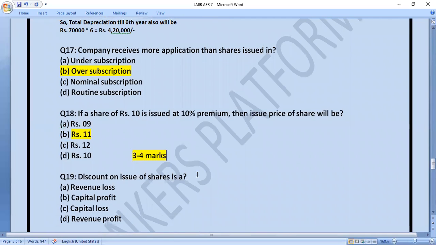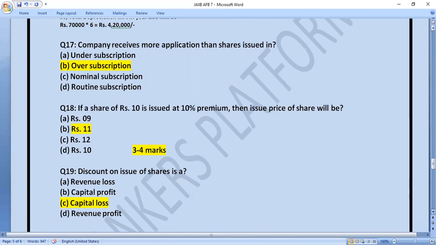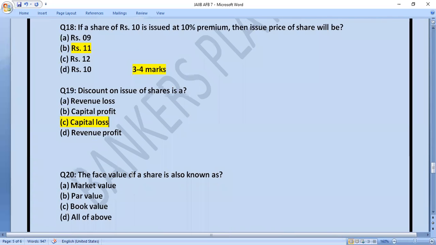Discount on issue of shares is a revenue loss, capital profit, capital loss, revenue profit. So the right answer of this question is capital loss, because from the shares what we are getting is capital for a company, and if we are giving discount on the issue of shares, it will be a capital loss for the company. Let's move to next question. Question number 20. The face value of a share is also known as market value, par value, book value, all of the above. And the right answer of this question is B, that is par value.